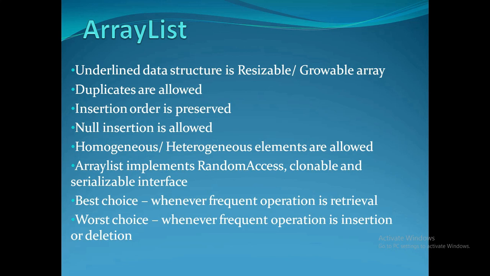So there will be nearly 90 more operations for a single insertion. That's why the worst choice is whenever our frequent operation is insertion or deletion in the list, and whenever retrieval is the frequent operation, the best choice is the ArrayList. So this is about all the features of the ArrayList.